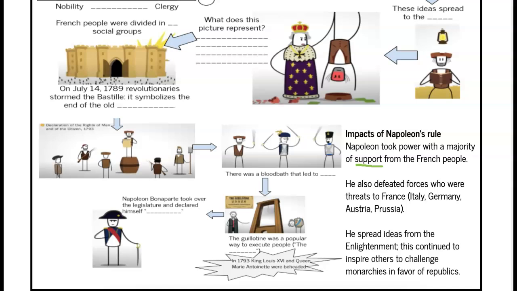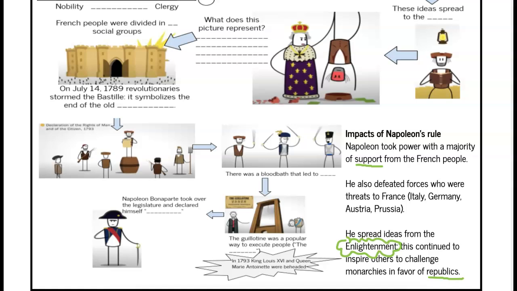And then finally, he continued to spread ideas from the Enlightenment. Put a little cloud around the word Enlightenment. Remember, this was that movement of big ideas and that regular people were actually important. So this continued to inspire others to challenge monarchies in favor of republics, meaning people had more of a voice.